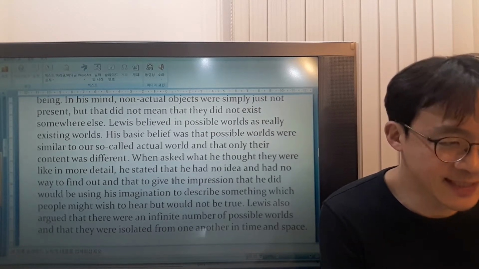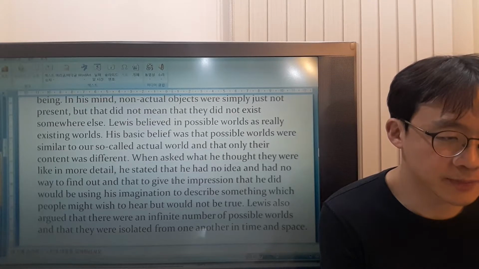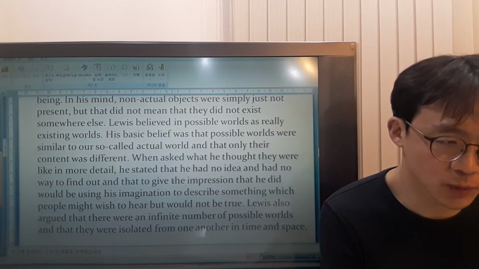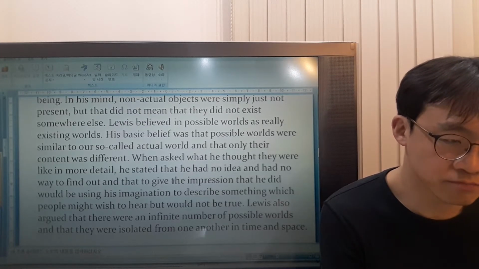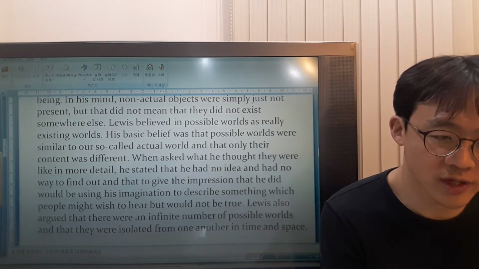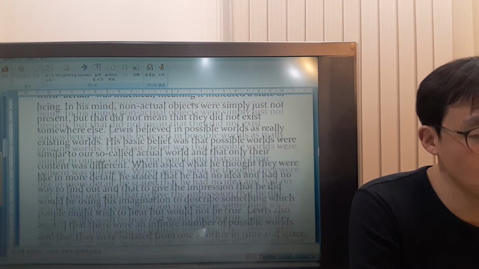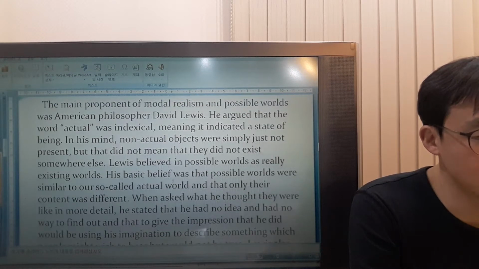Lewis also insisted there were a limitless number of possible worlds, and they were separate from one another in time and space.